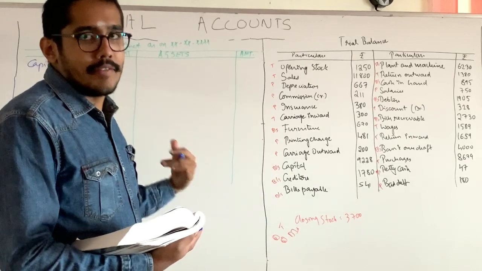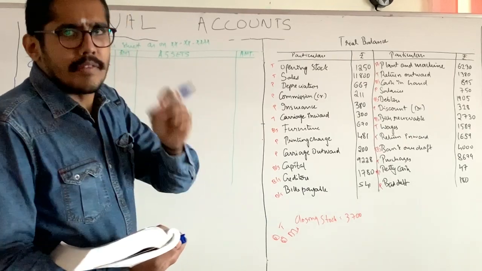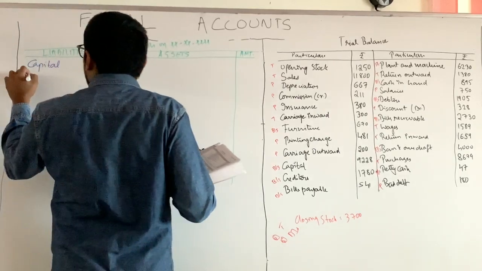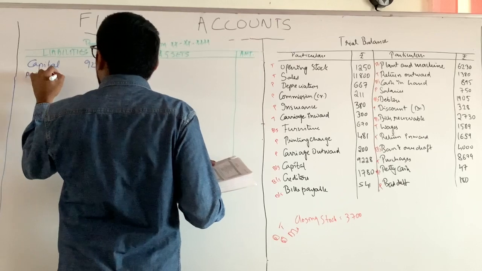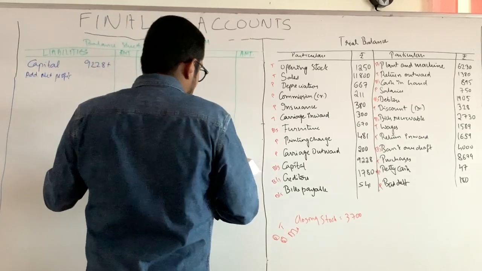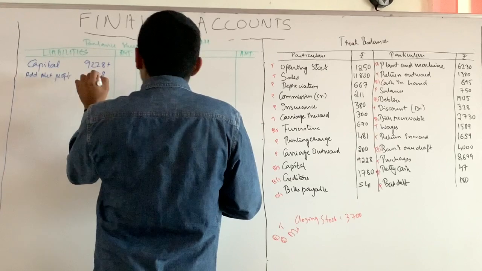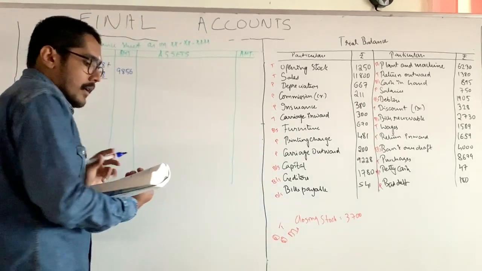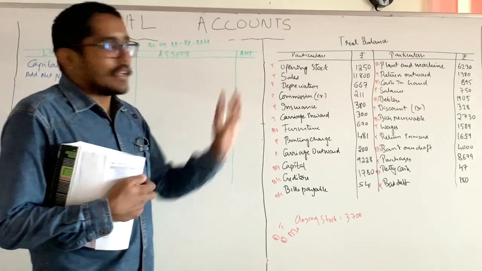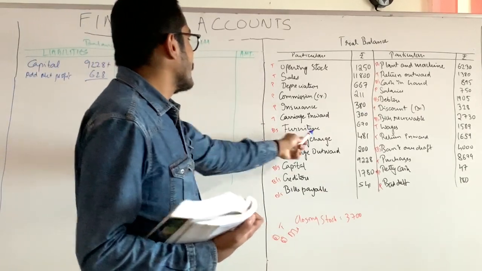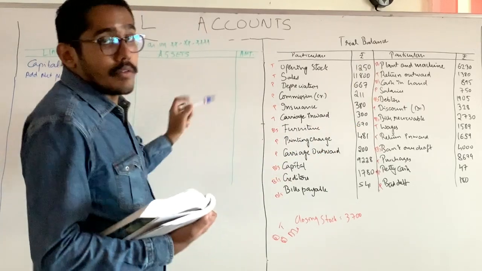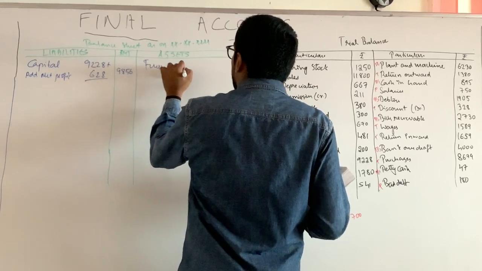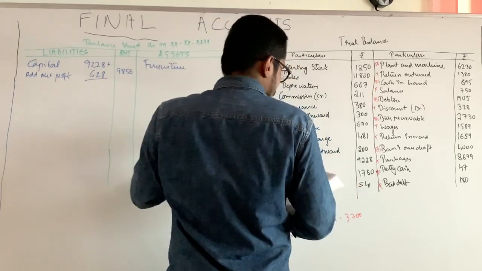We have prepared trading and profit and loss account. We have received a net profit, right? We have to add the net profit with the capital over here. Add net profit. How much? That is 628. If you compute that, you will be getting 9856. Now what are the items? Check the trial balance. Furniture, it is an asset, 670. You have to add it over here. There are no adjustments. Furniture 670, right?